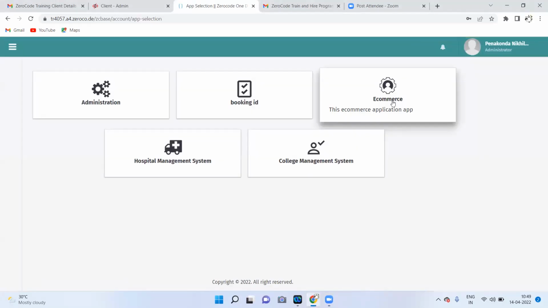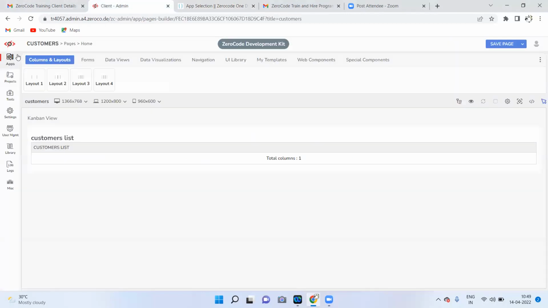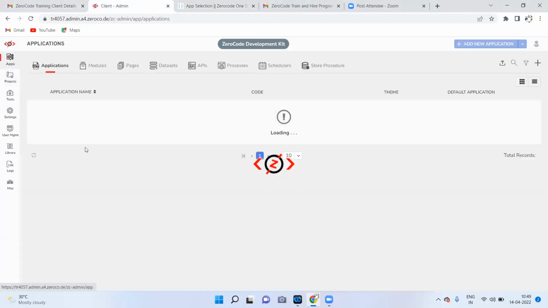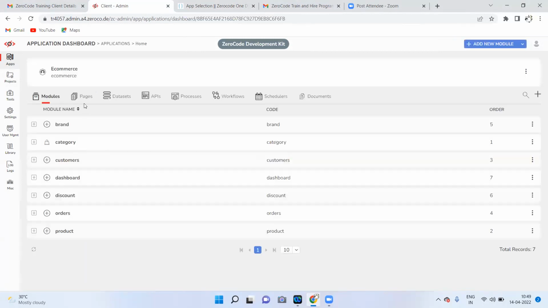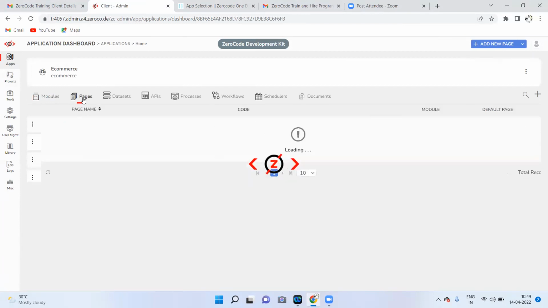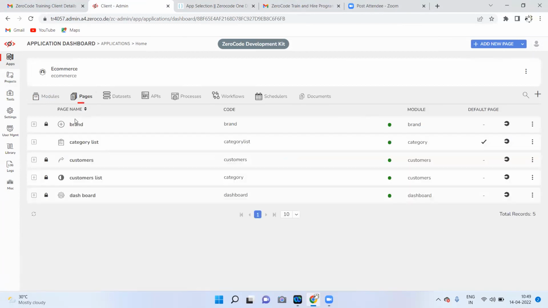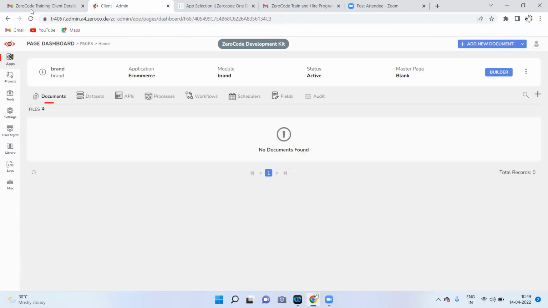See, listen. Go to the e-commerce application in the development kit. That means in that application, we don't have at least a single page. Click on that one, e-commerce. So this is application and models, right? Go to our pages. Select at least one page in the category list. Click on that one.